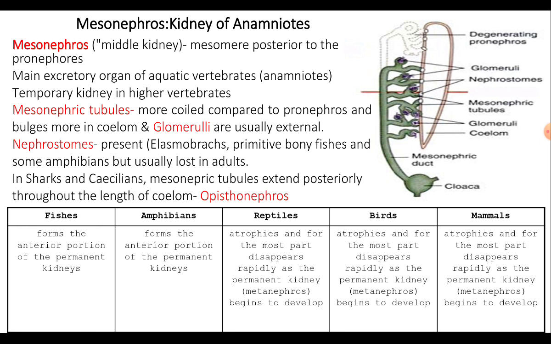In some, the mesonephros type of kidney is retained as the functional organ for excretion, for example, lampreys, adult fishes and amphibians. In some, the mesonephric kidney appears as a temporary structure in the embryos of reptiles, birds and mammals.